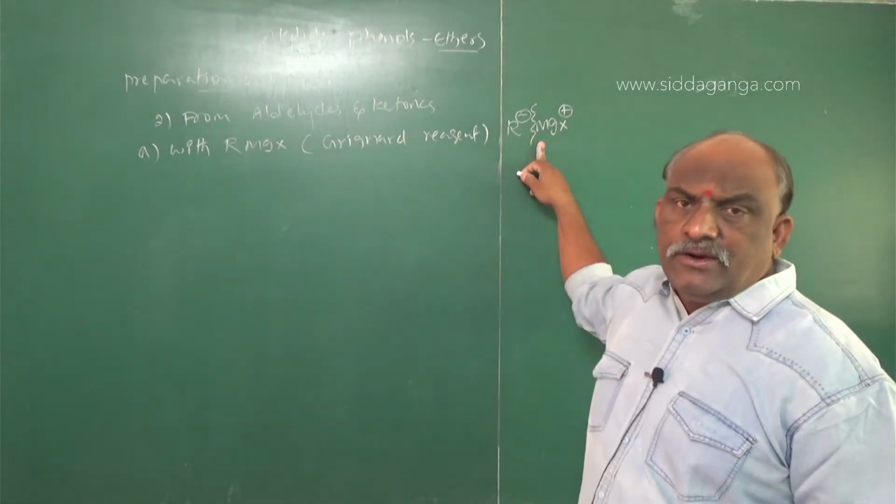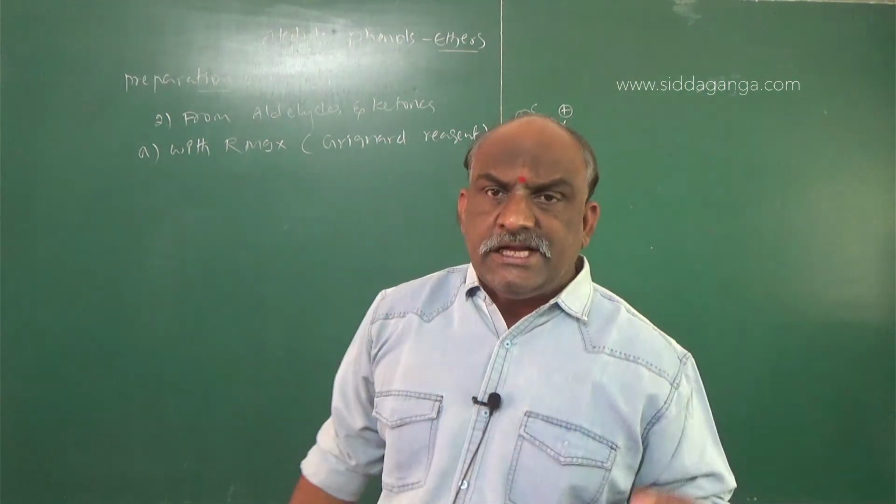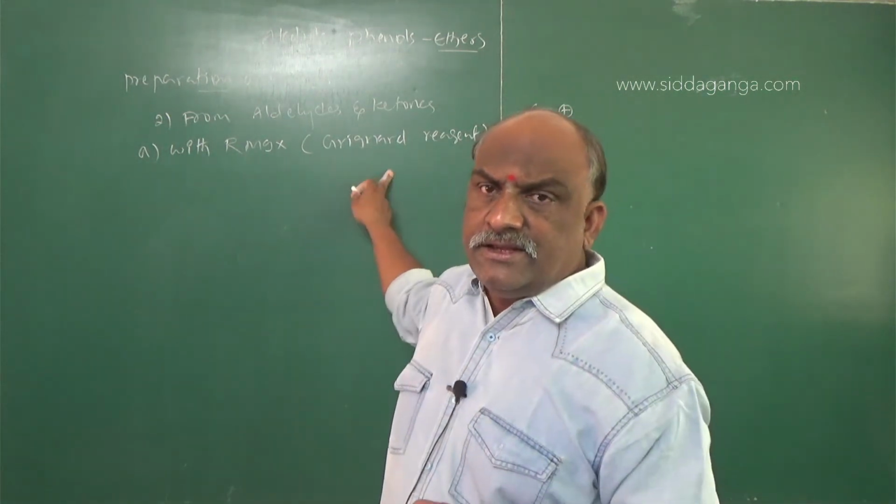Here I would like to explain three reactions regarding this, when aldehydes and ketones react with the Grignard reagent.